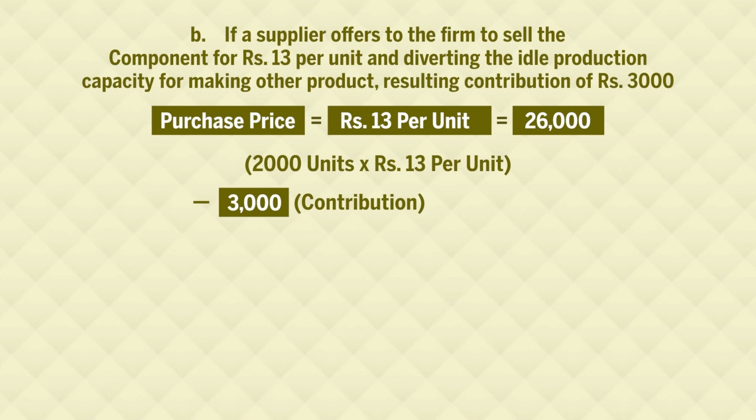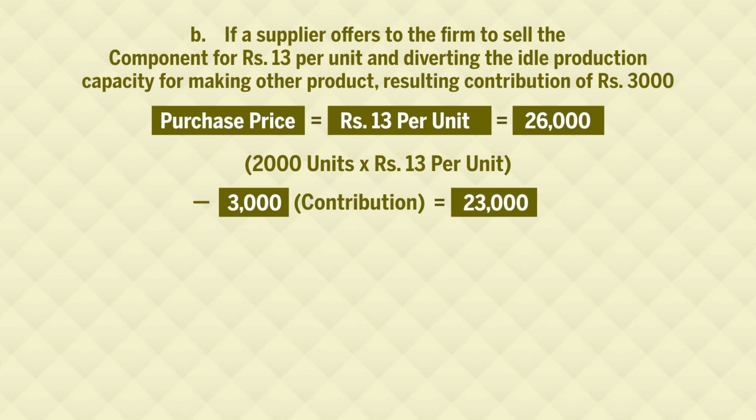So, on one hand we are paying 26,000 to the supplier, on the other hand while making the other component or other product we are generating income of rupees 3,000. So, contribution is nothing but our income. So, our total purchase price of rupees 26,000 will be reduced by the income generated by the utilization of idle capacity. So, the actual purchase price comes to rupees 23,000. This was for situation B.